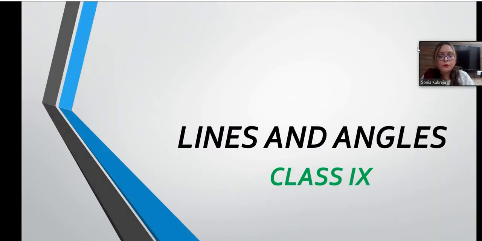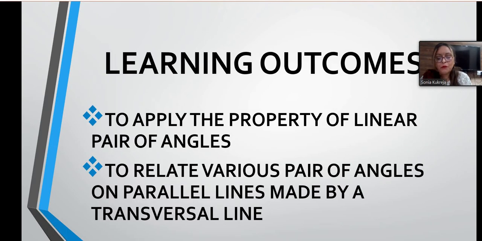As you all know, the topic lines and angles is going on. So today we'll continue with the same topic. Before we begin with today's topic, let's take a quick look at today's learning outcomes. Today's learning outcomes are to apply the property of linear pair of angles, and also to relate various pairs of angles on parallel lines made by a transversal line.